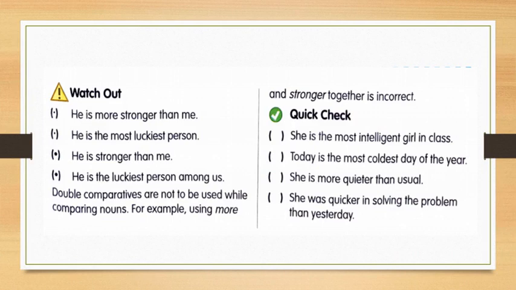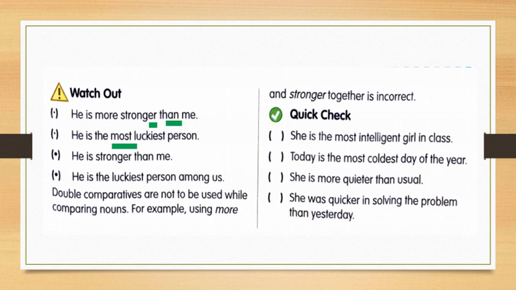Watch out, this is something very important. He is more stronger than me. He is the most luckiest person. You can see here, when we are using er, we are using than also. When we are using he is the most luckiest, we can't write luckier like that, so we need to write most before them.